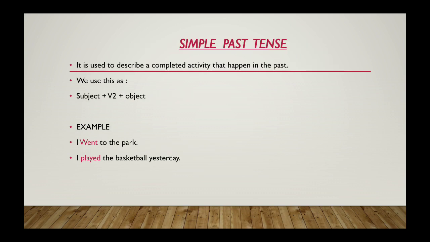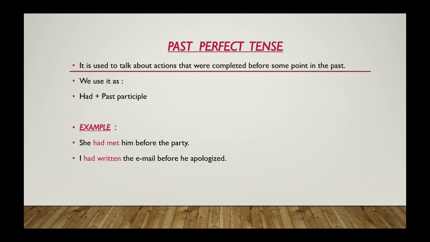Next type is simple past tense. It is used to describe a completed activity that happened in the past. We use this as subject plus v2 plus object. v2 is your second form of verb. Example: work becomes worked, and go becomes went. Like, I went to the park and I played basketball yesterday.